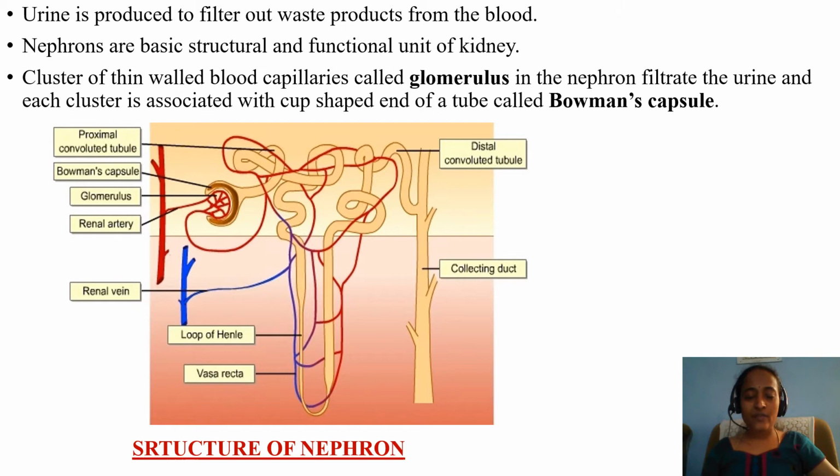After that, the waste substance or the filtrate enters into the tubular part. From the tubular part, finally the waste product or waste fluid, the urine, enters into the collecting duct. From the collecting duct, it enters into the middle portion of the kidney called the medullary region. From there it enters into the ureters. From the ureters to the urinary bladder and then the urethra.